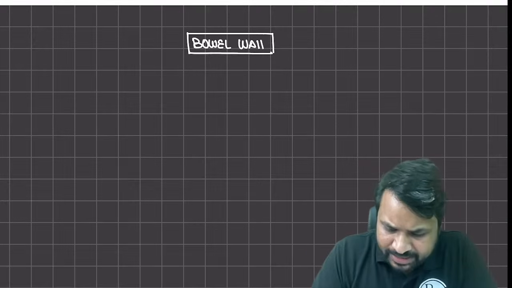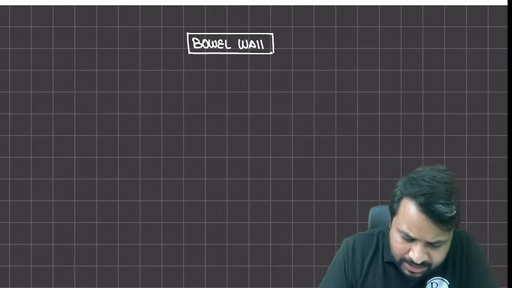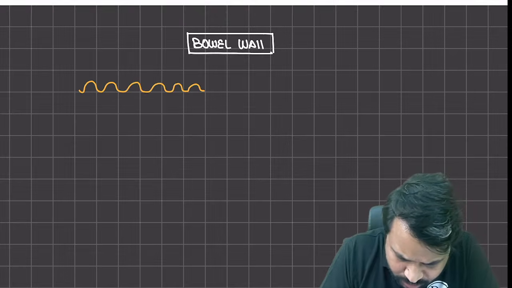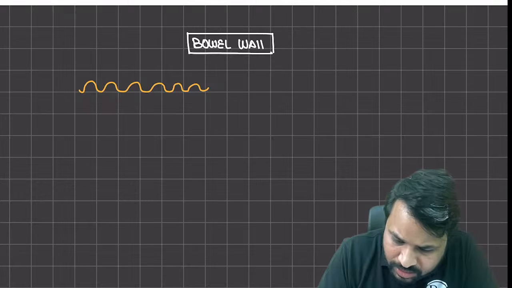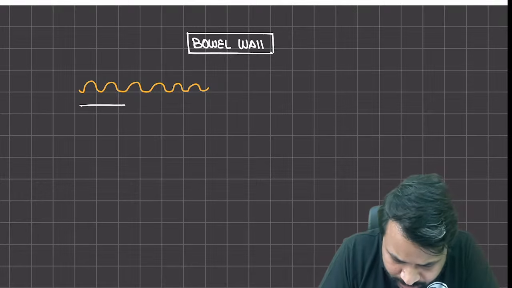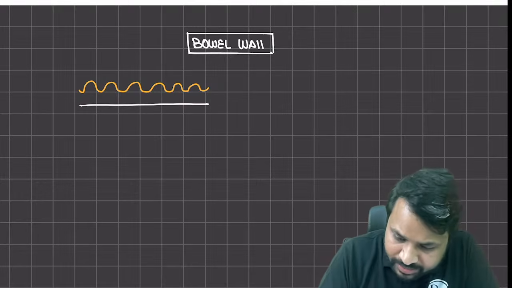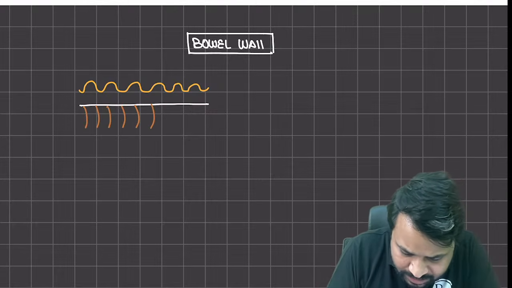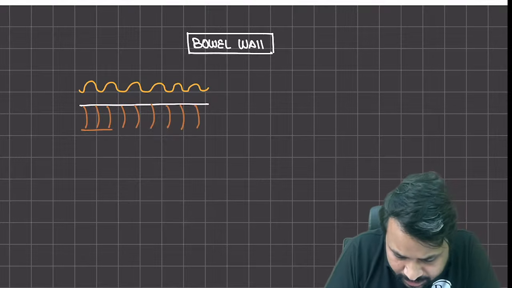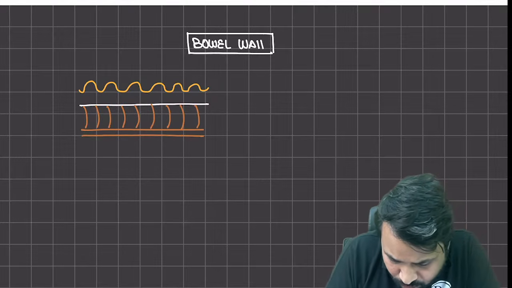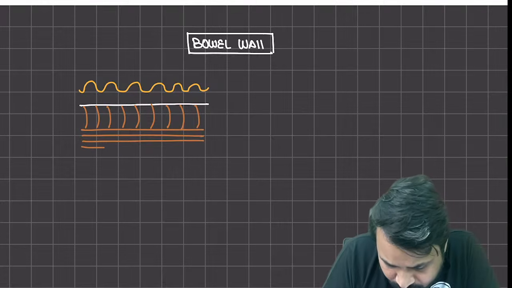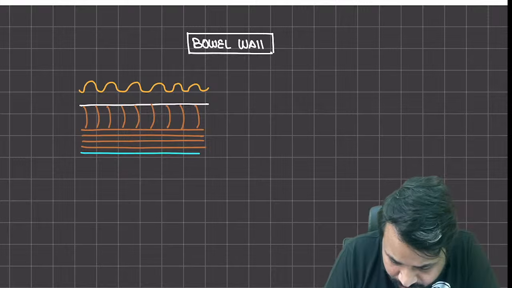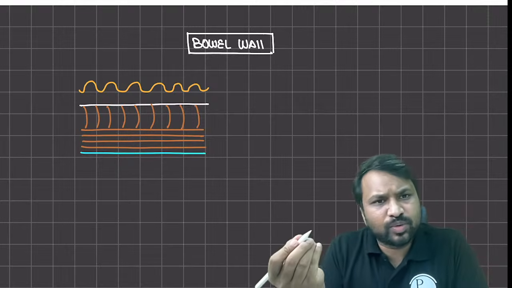When you look at the entire component, it all starts with the mucosal layer. This is going to be mucosa. Next to the mucosa, you have the submucosa. Next to the submucosa, you have the inner circular muscles. And after that, you have the outer longitudinal muscles. And because it is covered by the visceral peritoneum, the visceral peritoneum is what we call the serosa.